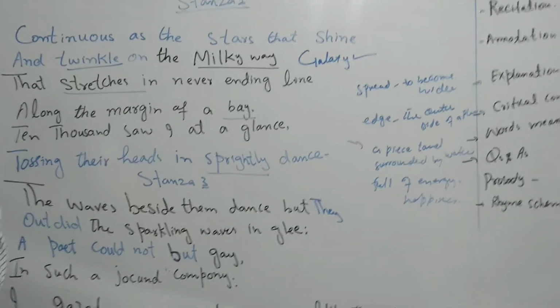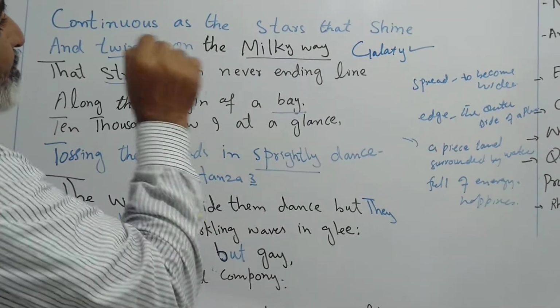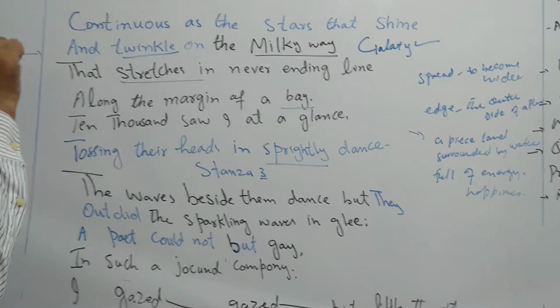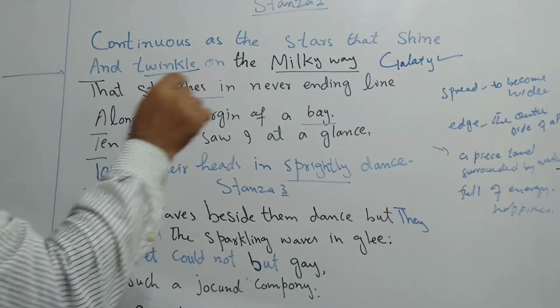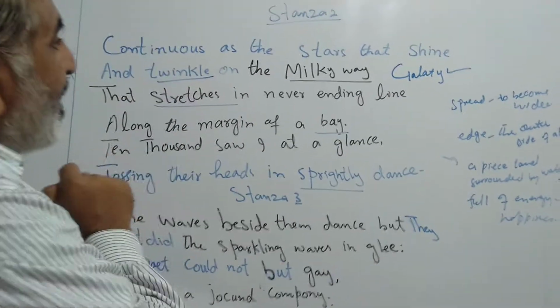Again, look here. Wordsworth saw the daffodils, and they were as shining as stars are twinkling on the Milky Way.